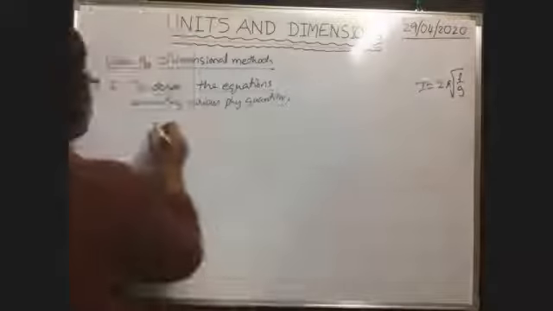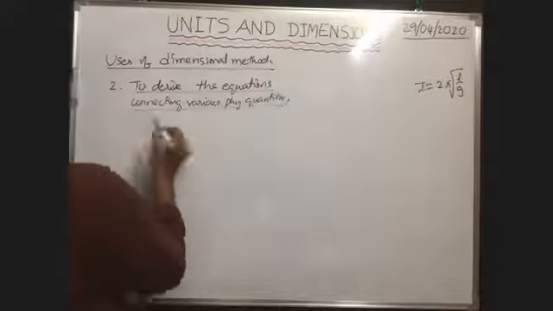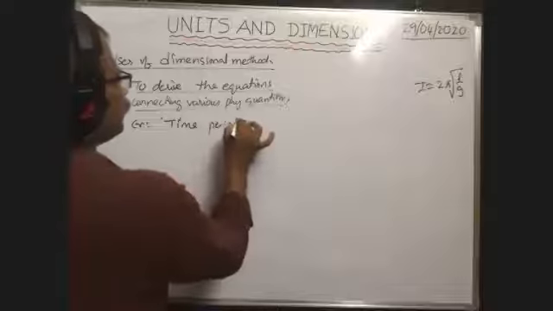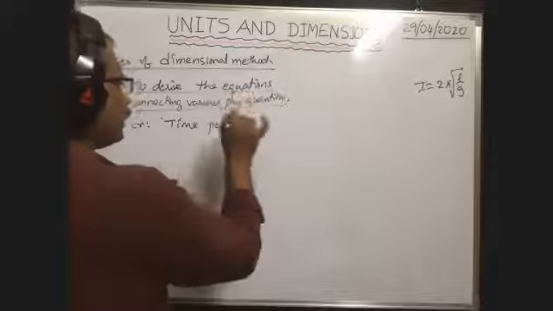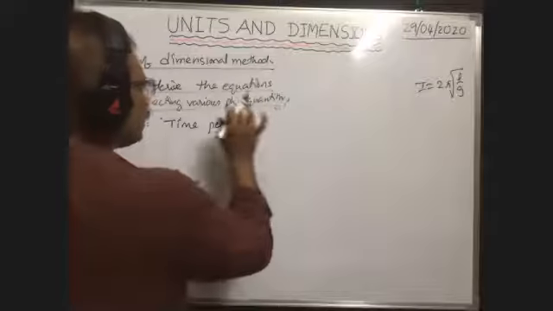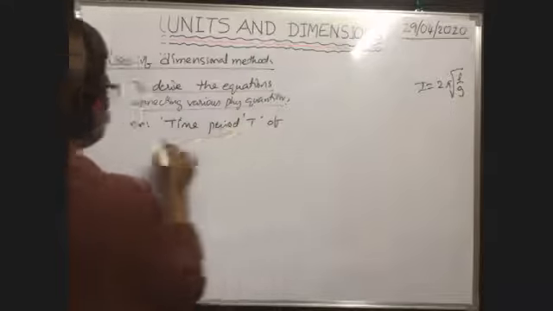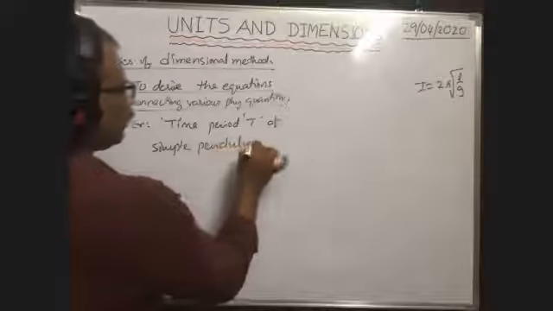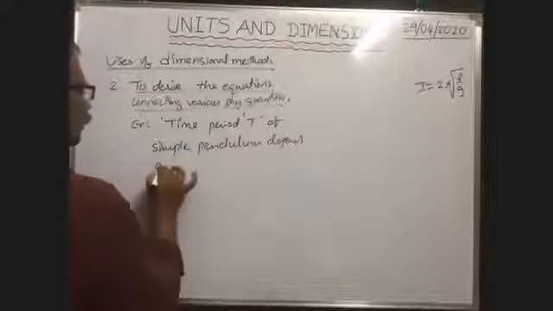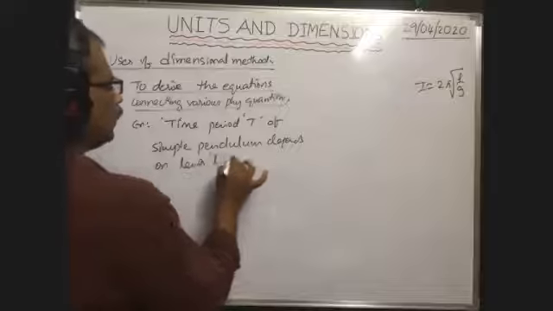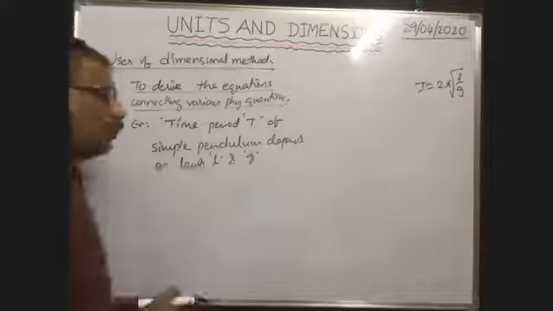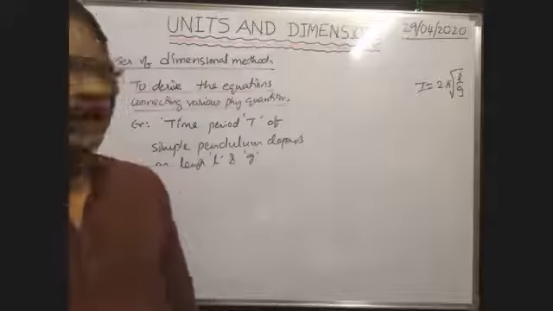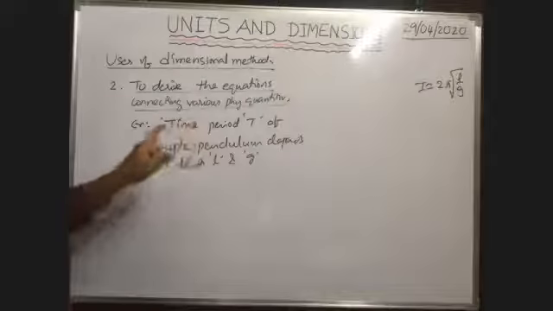Okay. So here, example, time period of simple pendulum. Time period T. We have to derive the formula for this. Okay. So on which physical quantities does time period depend? Time period T of simple pendulum depends on length L and acceleration due to gravity G. We must know this condition. Of course, that is given in the problem only. So the time period of the simple pendulum depends on L and G.